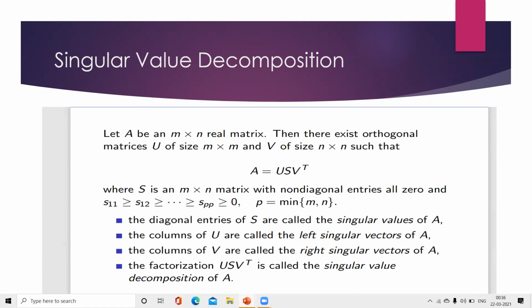where S is an m by n matrix with non-diagonal entries all 0 and S11, S22, and so on up to Spp greater than or equal to 0, where p is the minimum of m comma n. First, the diagonal entries of S are called the singular values of A. The columns of U are called left singular vectors of A. The columns of V are called right singular vectors of A. The factorization U S V transpose is called the singular value decomposition of A.